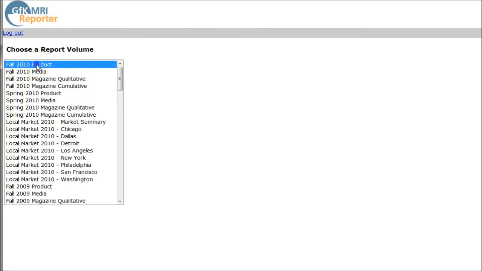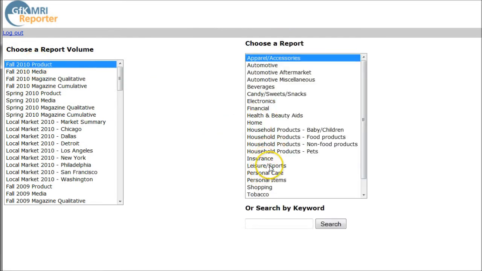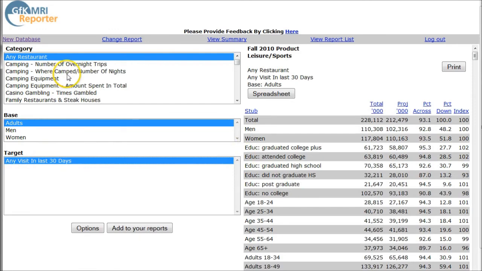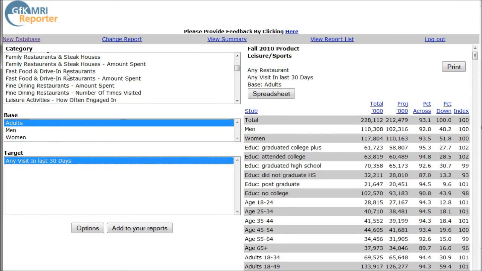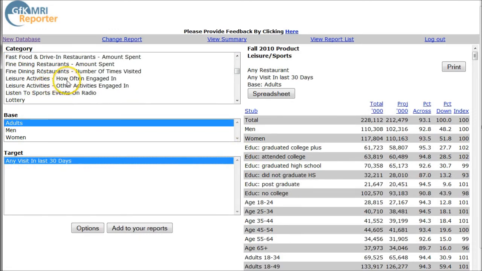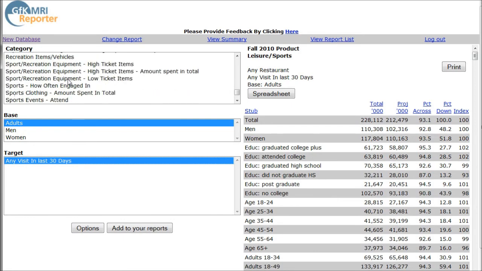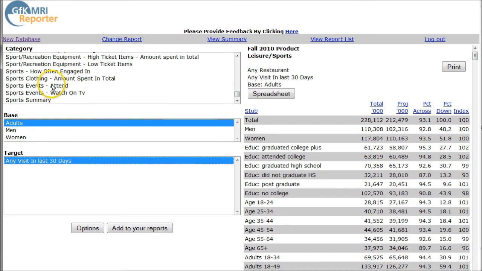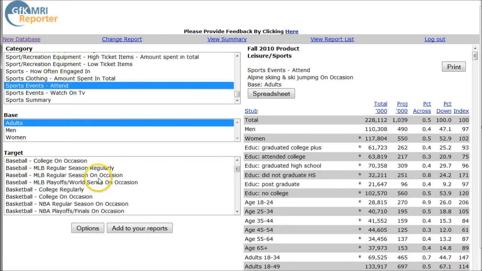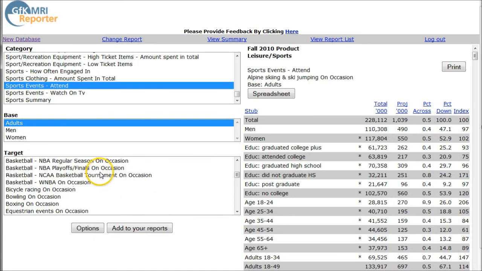We click on Fall 2010 Products, and we go down and click on Leisure Sports, and then here's all kinds of camping, sporting goods, things like that, whether they engage in leisure activities. If we go on down some more, we can see what kind of sporting events. And here we have sporting events attend. And then you have your selection where they go to baseball or basketball or football or bicycle racing or equestrian racing or things like that. So all kinds of ways to find information on other sports enthusiasts in addition to NASCAR. So that's how you use Mediamark Reporter for that kind of information.